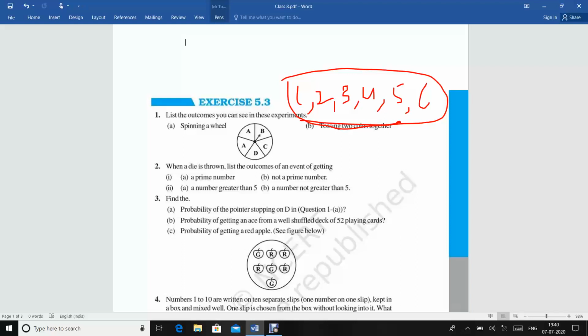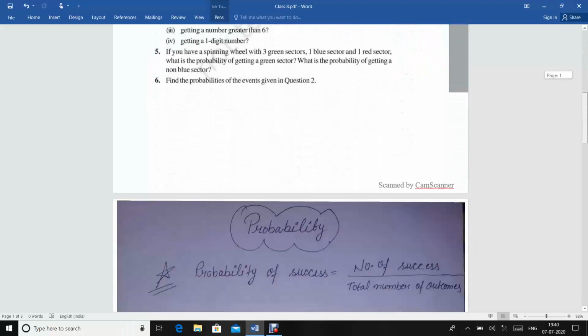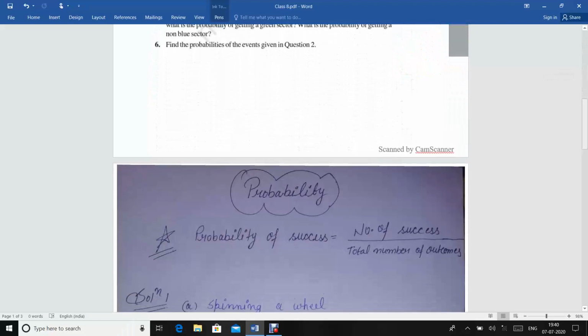If you are not able to understand these terms, then you can understand them with the help of questions. So let us move towards the questions, exercise 5.3, that is probability. Before this you have to see the formula for probability of a success.